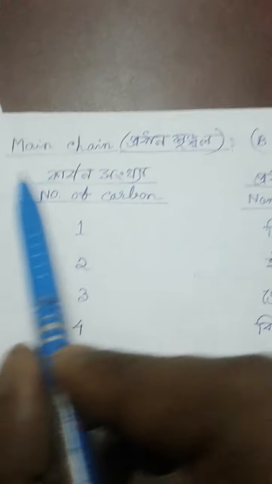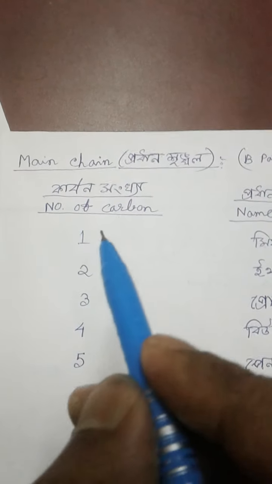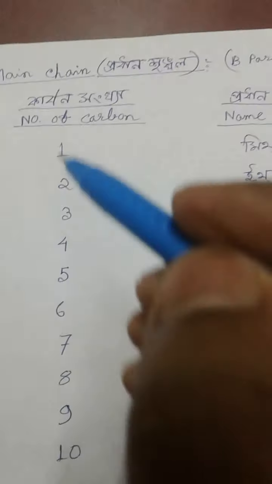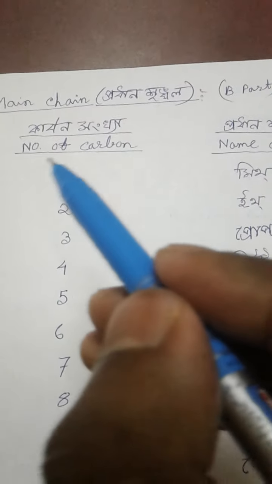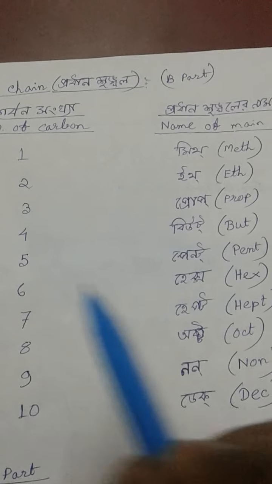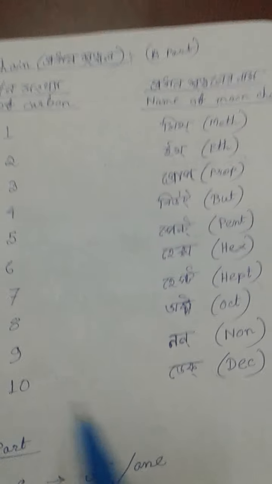Now we have to know the name of the main chain, which you can write in part B. The name of the main chain is considered according to the number of carbons present in the main chain. If one carbon is present in the main chain, that is meth. If two carbons, that is eth. If three, prop; 4, but; 5, pent; 6, hex; 7, hept; 8, oct; 9, non; 10, dec.